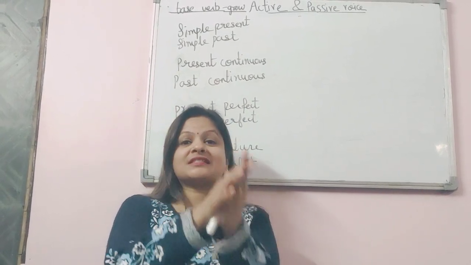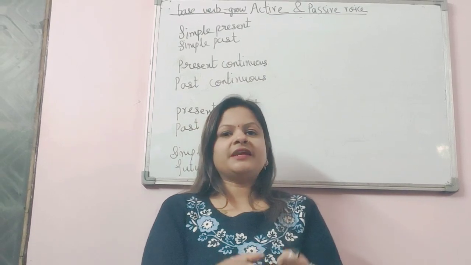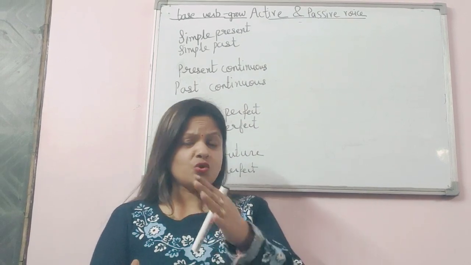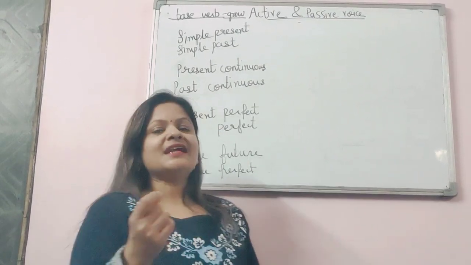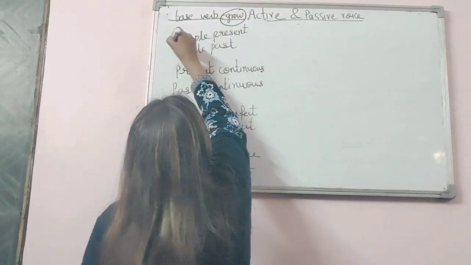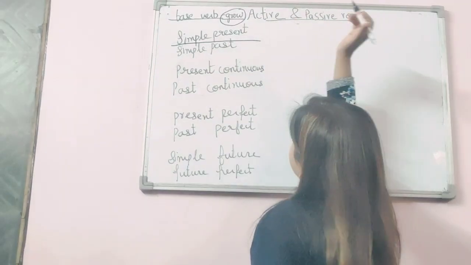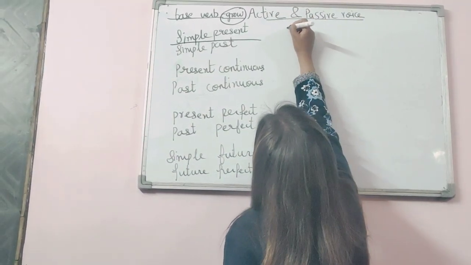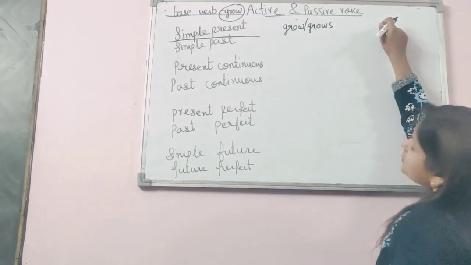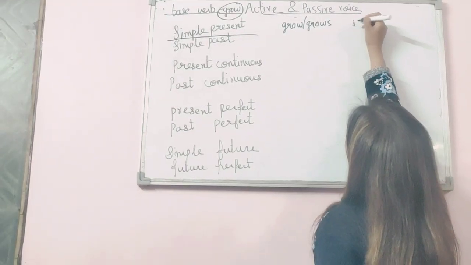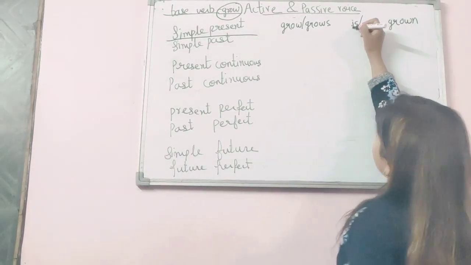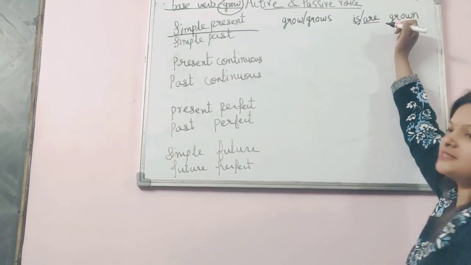It should have the auxiliary verbs, the helping verbs, with it, whether it is am, is, are, was, were, had been, have been, has been. So let's know what changes we make. Let's take one base form, grow. If a particular sentence is in simple present, it would have grow or grows. The change we will make is is or are grown. If the subject is singular, is, and if the subject is plural, are.